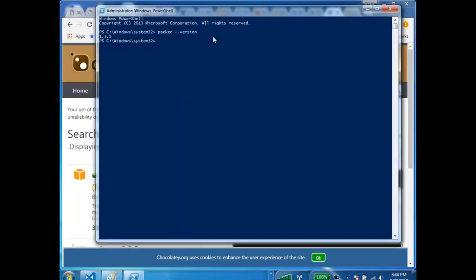Let me see if I have AWS CLI. I have. I'm not going to install AWS CLI again. So you can run Choco install AWS CLI, and you will get AWS CLI installed on your system. All right. So for example, if you have an older version and you want to move to the new version in Choco, what you can do is Choco upgrade AWS CLI.